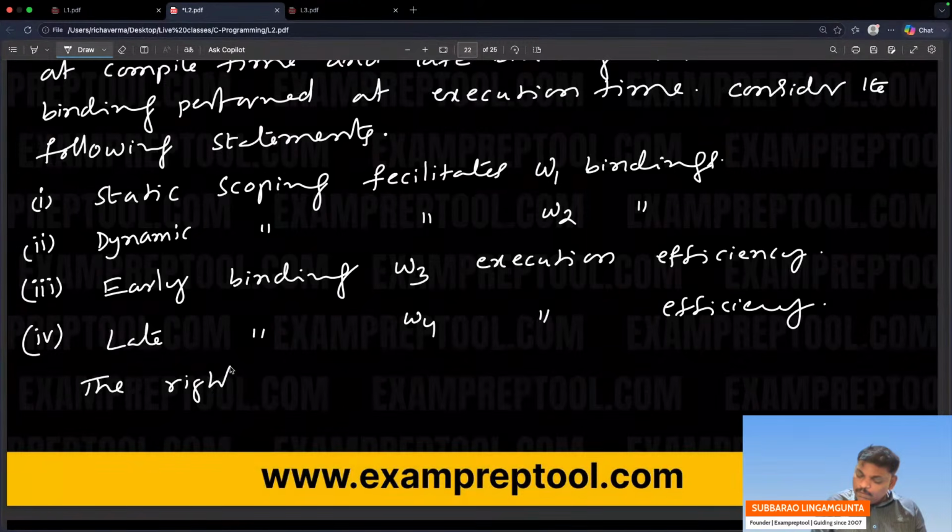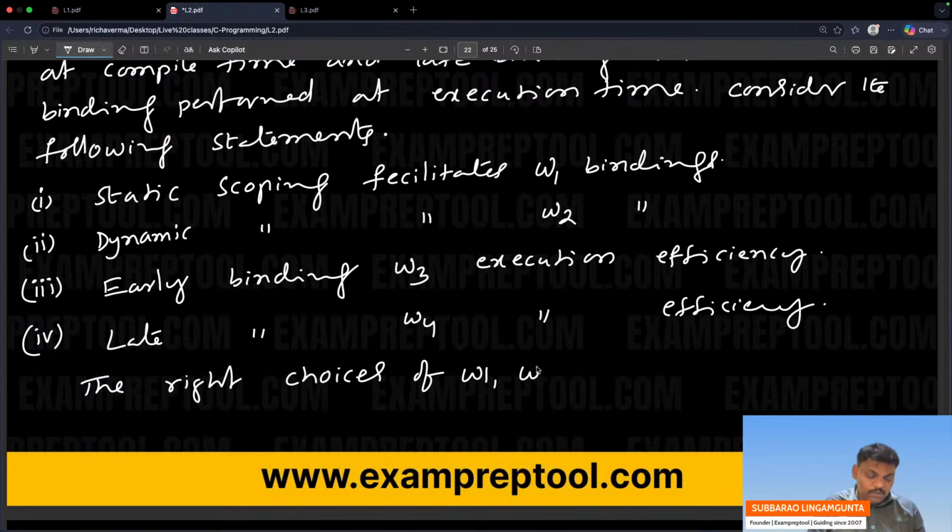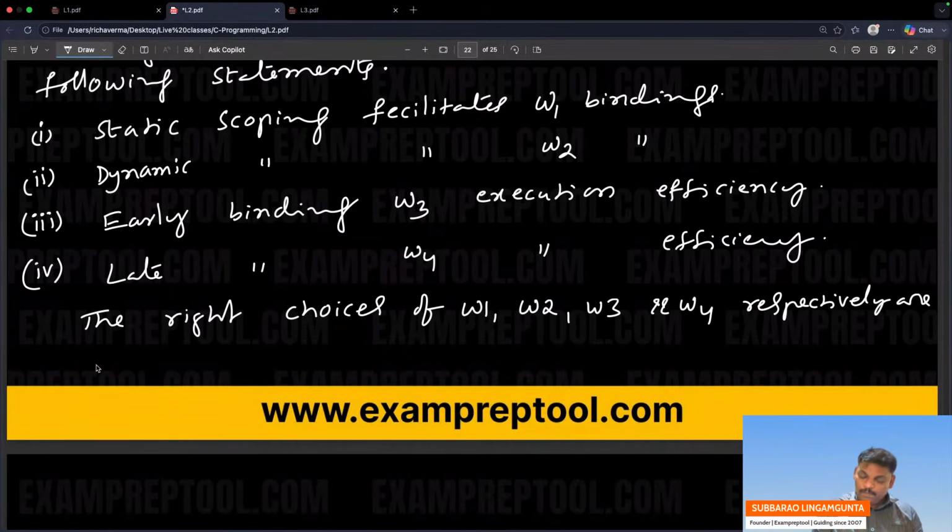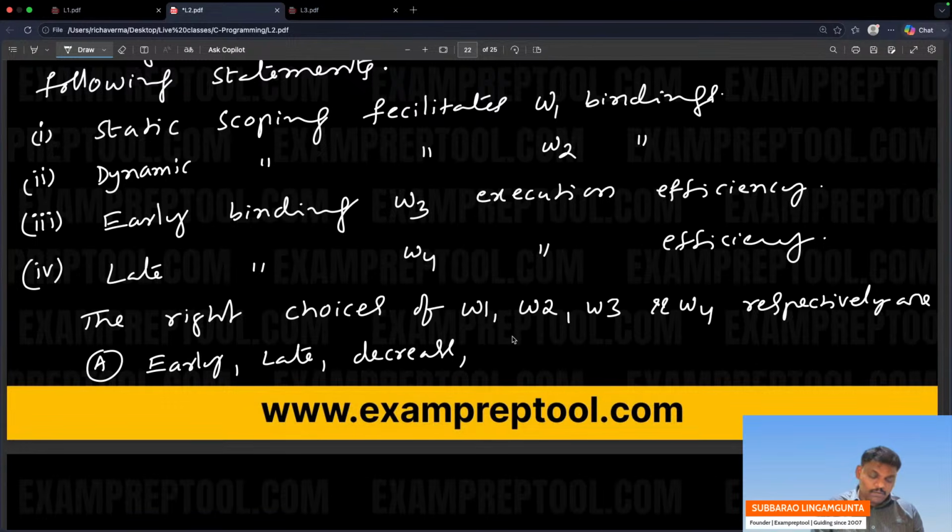The right choices of W1, W2, W3 and W4 respectively are: A. Early, late, decrease, increase. You will get the idea, don't worry.